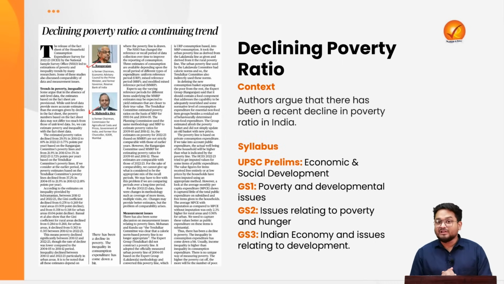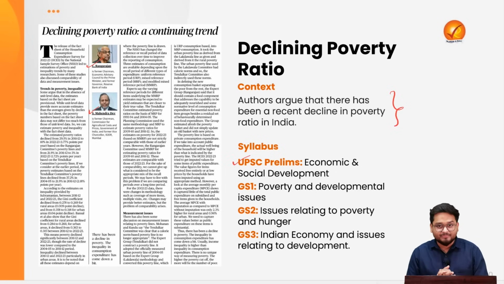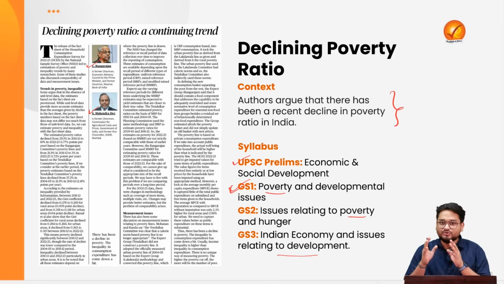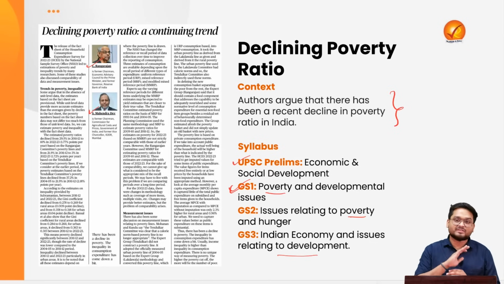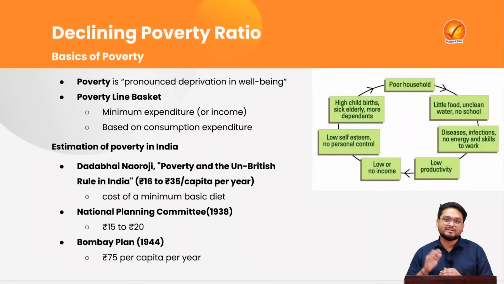And in this editorial, the authors have argued that in recent times, the poverty levels have decreased over a period of time. And this is a very important piece of editorial for your UPSC prelims, where we have economics and social development. Also, we have seen across various GS papers, GS 1, 2, 3, we have the topic of poverty, right, in various aspects of the syllabus. So that is why from every point of view of GS 1, 2 and 3, this topic is extremely important for your examination. And so, let us begin with the very basics of poverty and understand what the poverty term means in the very first place.